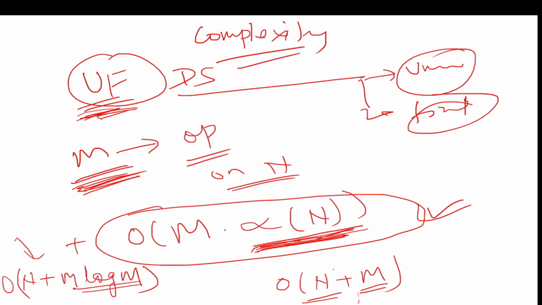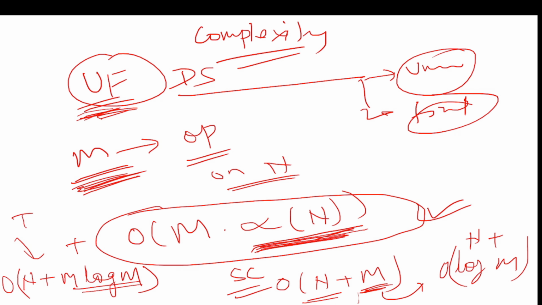So if you want to keep track of the groups, it will take O of n, but there are m number of operations, so we can take O of m. Otherwise if we are doing sorting, then for the space we can take O of log m, because it is sorting. So either you write n plus m or n plus log m. So this is for space complexity, guys, and this is for time complexity.